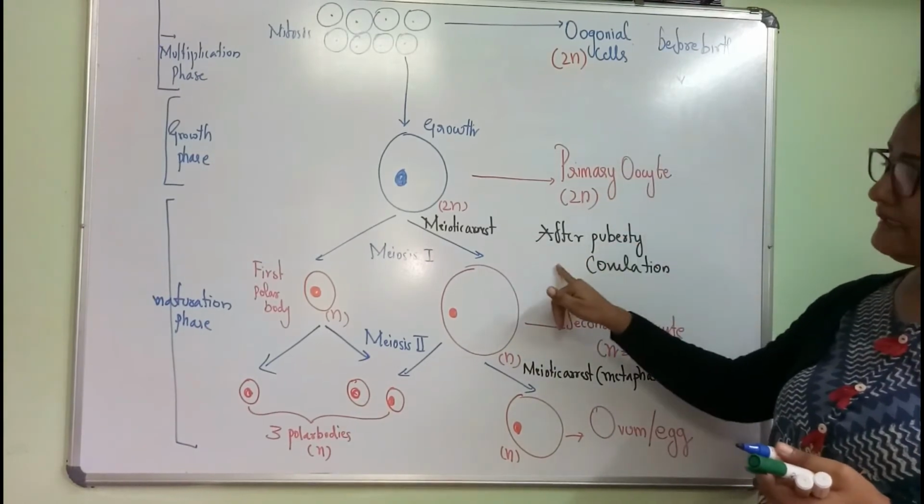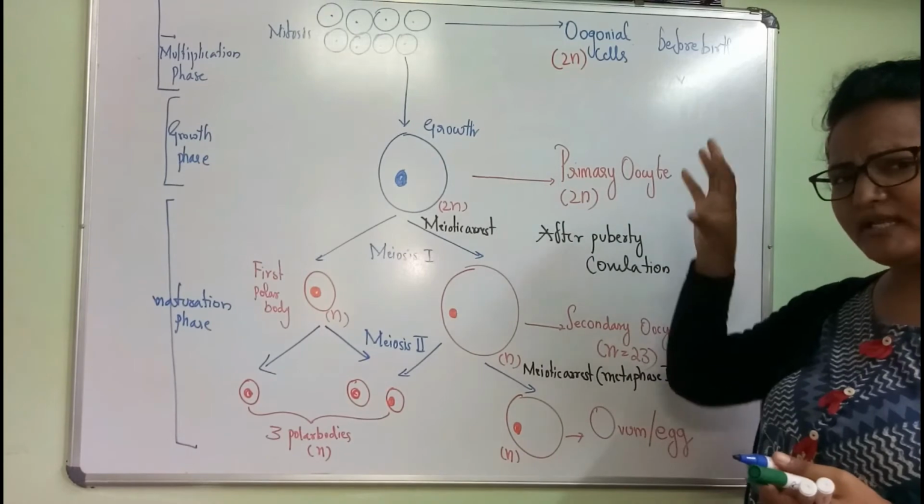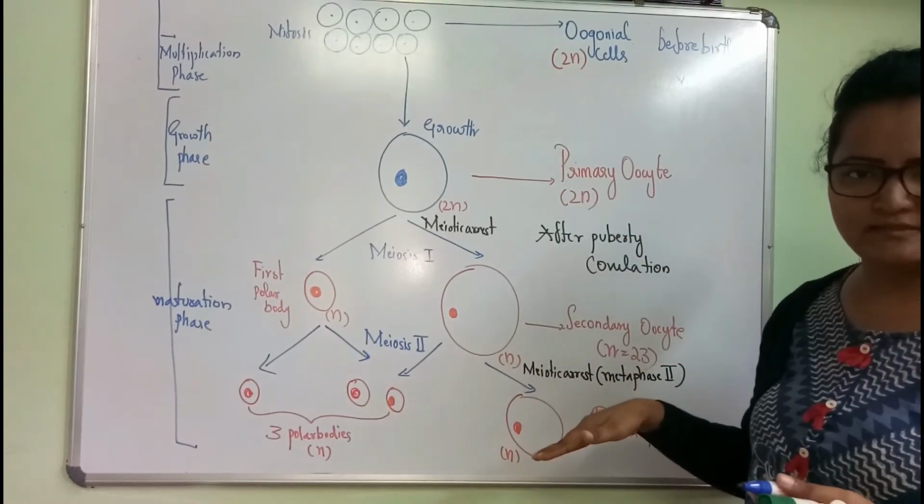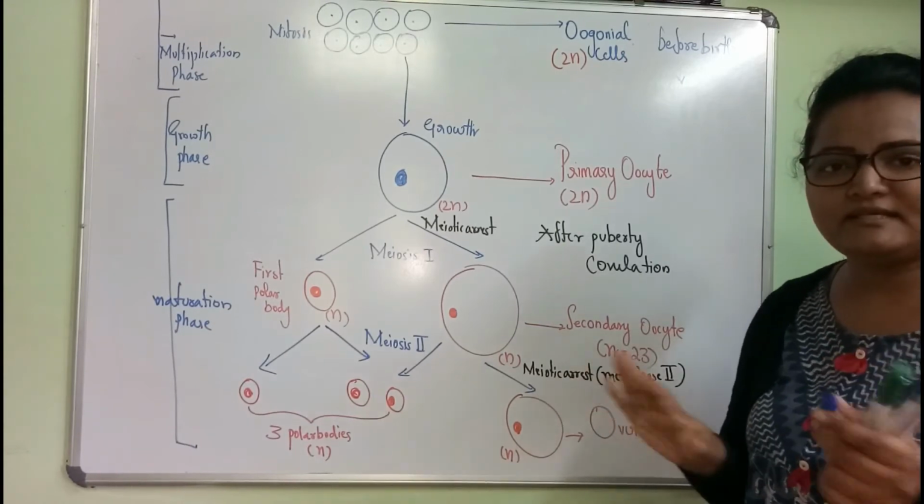After the birth till the time of puberty, that is the meiotic arrest. The primary oocyte hasn't undergone the next meiosis. Okay, why? Because we haven't attained puberty.